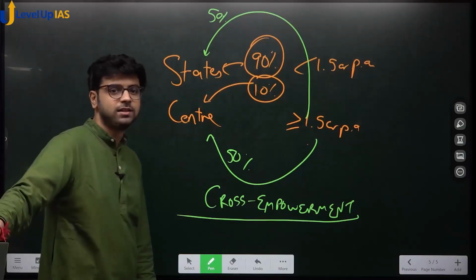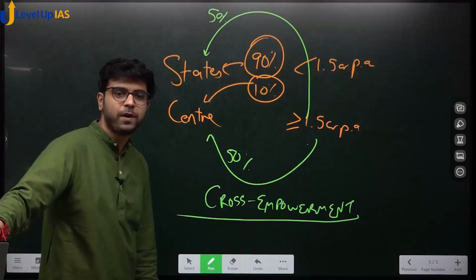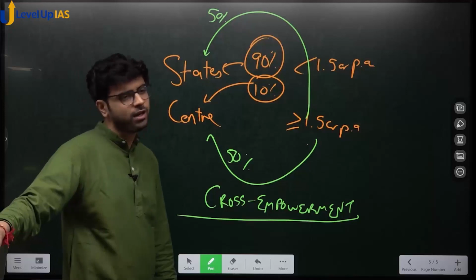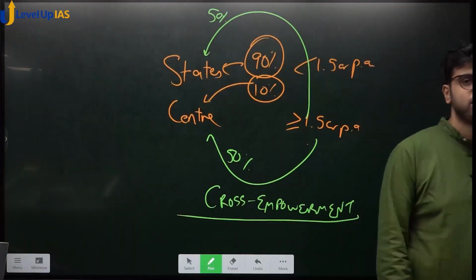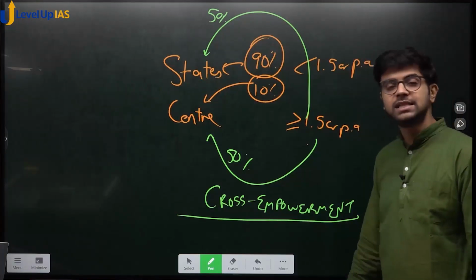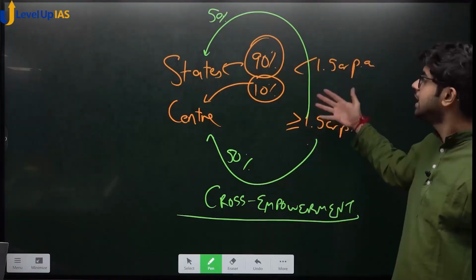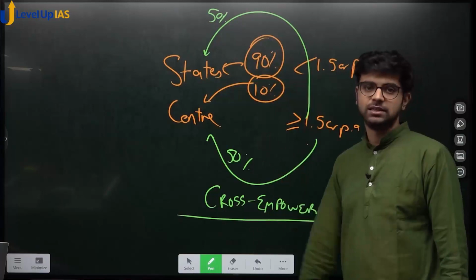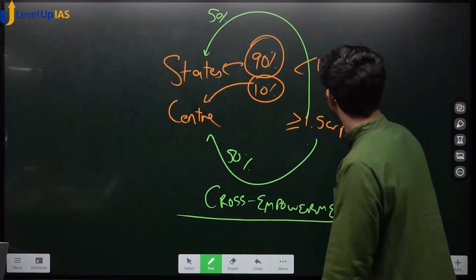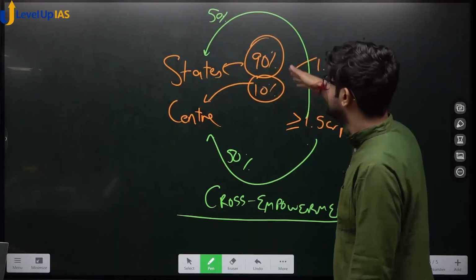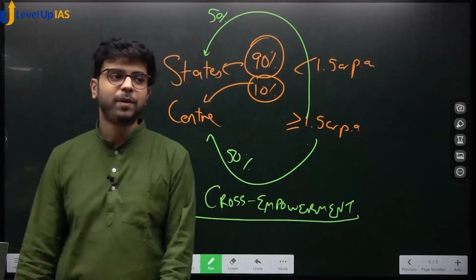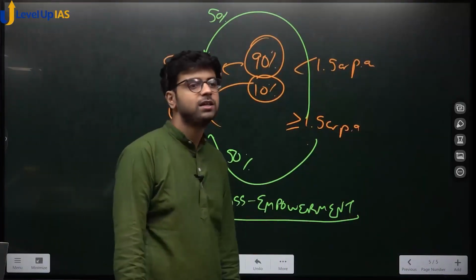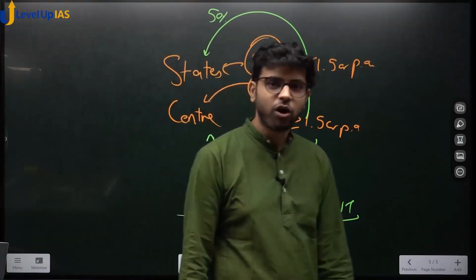Samjha? So if I ask you what is cross empowerment, what would you tell? How would you start? What words will you choose? Cross empowerment is the system by which assessees are divided between states and center. So if there are 200 people coming in, some people will go to state, some people will go to center. So let's say tomorrow in LevelupIAS, if 10 people come for admission, one person will not cater to all 10 people.